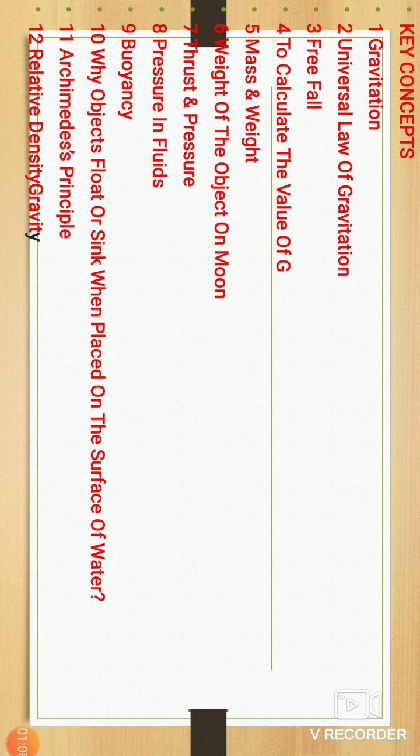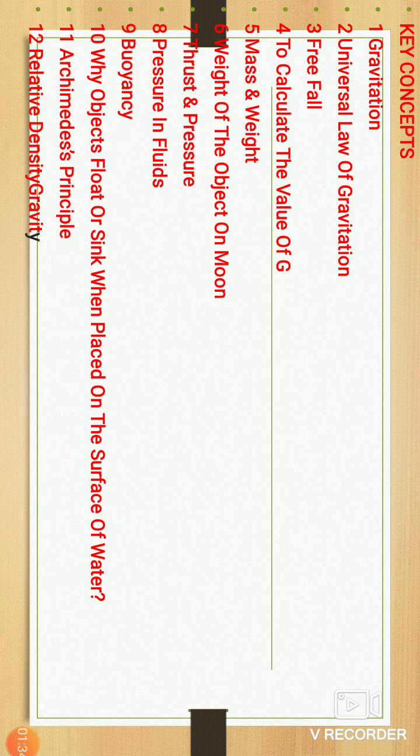Thrust and pressure. Okay, pressure in fluids, buoyant force. Everyone knows about buoyant force. What happens to an object when we throw it in the water? Which type of force acts on that object? Those are very interesting things we are studying.